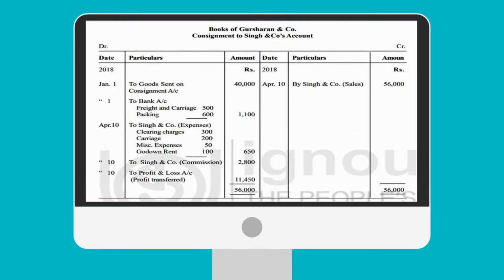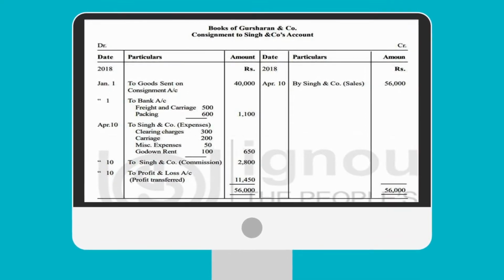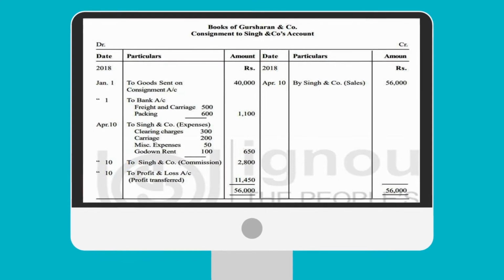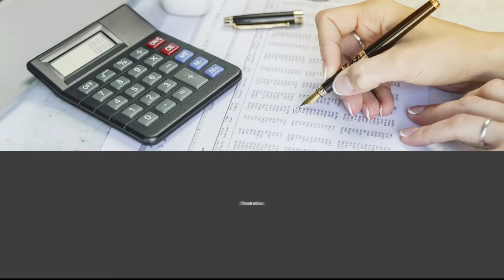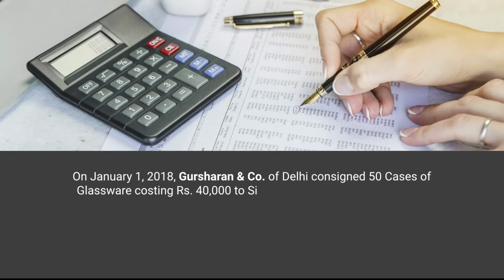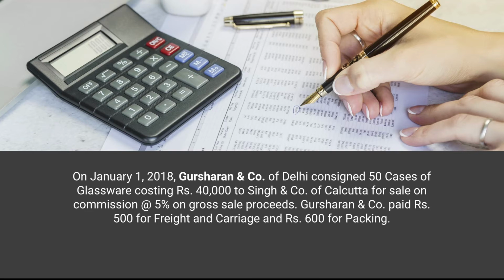So let us see first the books of Gursharan and Company, consignment to Singh and Company. Here it is mentioned that Gursharan and Company of Delhi consigned 50 cases of glassware costing rupees 40,000 to Singh and Company. So here Gursharan and Company is the consignor and Singh and Company of Calcutta is the consignee.